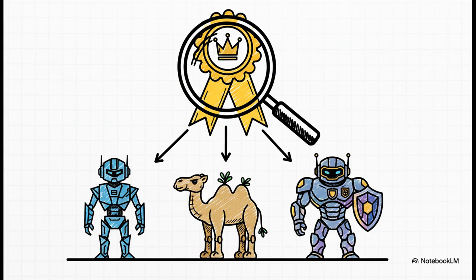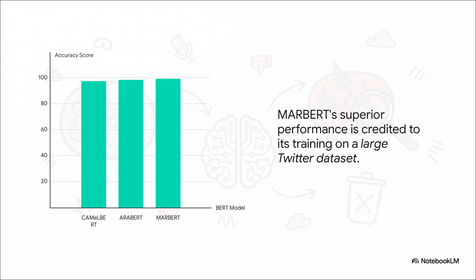All right, so knowing that the BERT approach was way better, the researchers drilled down even further. Within that winning family, there were 3 specific models in the running: ARABERT, CAMeLBERT, and MARBERT. Time for the main event. And the results crowned a new champion. MARBERT came out on top, and by a pretty significant margin.